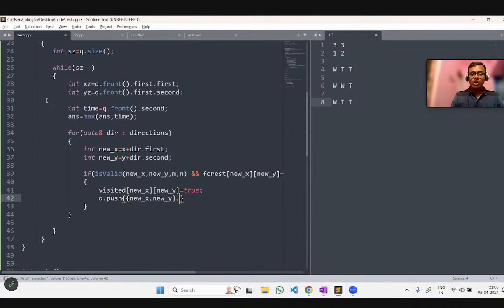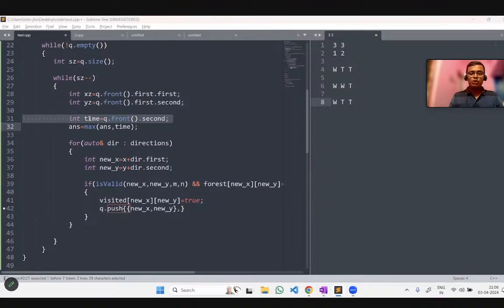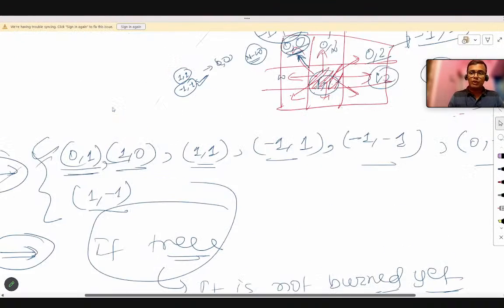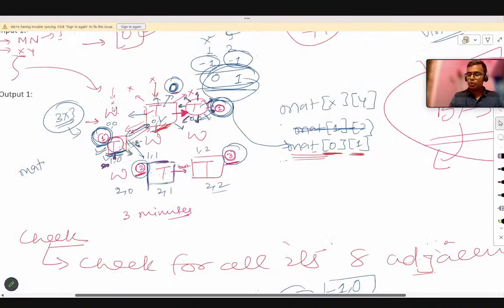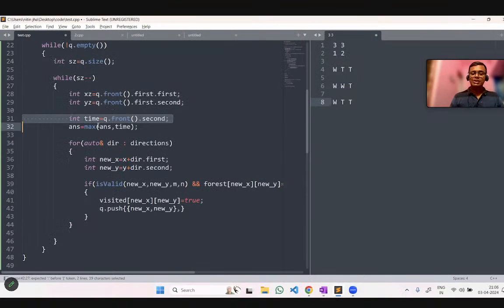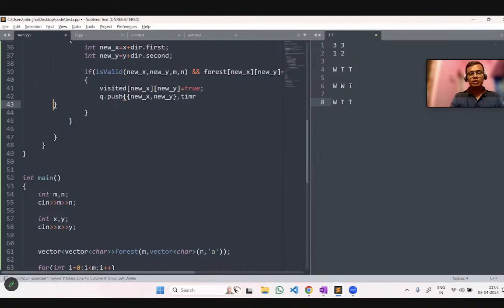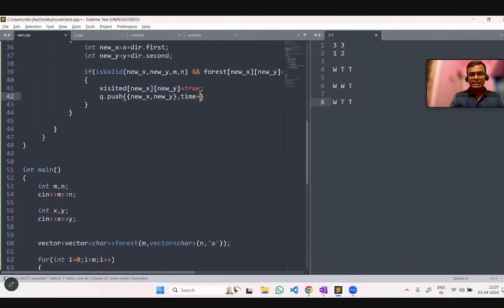And now what will the time be? Initially the time is stored here. But you can see in this example, whenever we reach any new adjacent tree which is not burned yet, from 0 we go to 1, from 1 to 2, from 2 to 3. That means we have to increase our time by 1. So time will increase by 1. This is all.